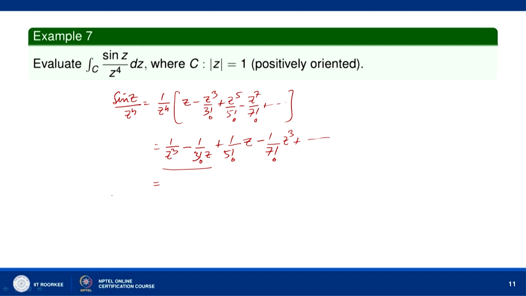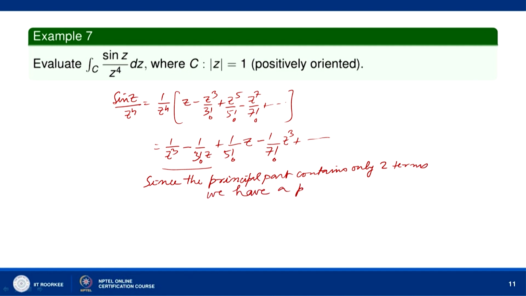So, since the principal part contains only finitely many terms, we have a pole at z equal to 0 of order 3.